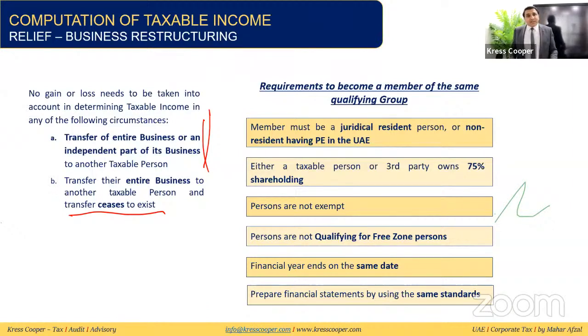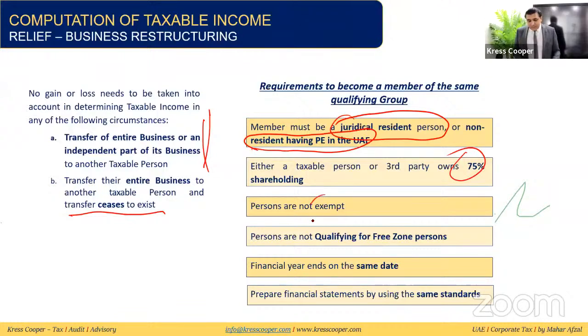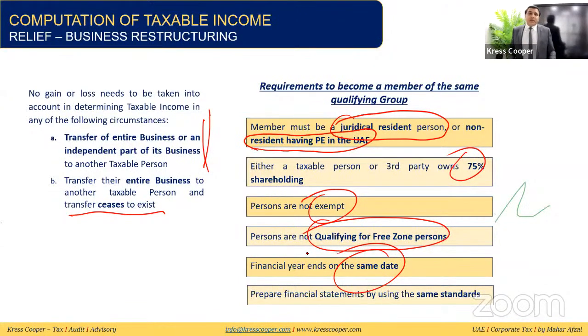And these conditions are same that we have discussed in our previous slide, like say juridical resident person, having a resident or PE of the non-resident person in the UAE, 75% at least shareholding, persons are not exempt, not qualifying free zone person, same financial year, and the last condition is they are preparing the financial statements on the same accounting standard. These are the minimum requirements, so it will not be subject to corporate tax as well. Again, they will be booking basically at the book value, assets and liability, all these things will be adjusted at the book value or the carrying amount.